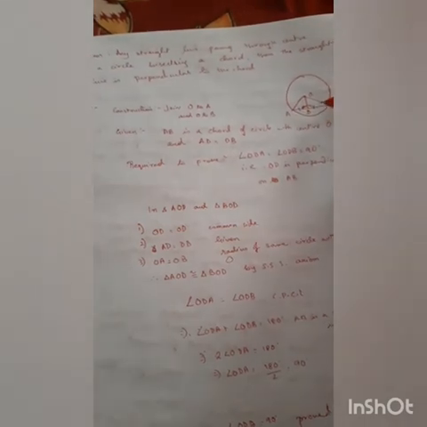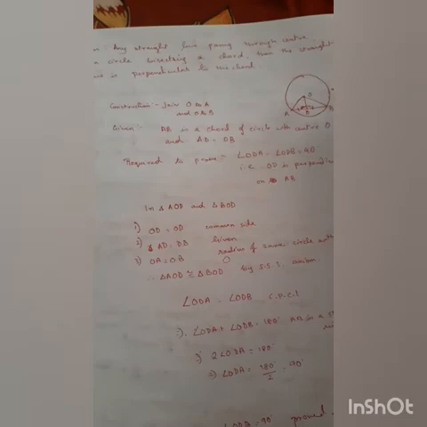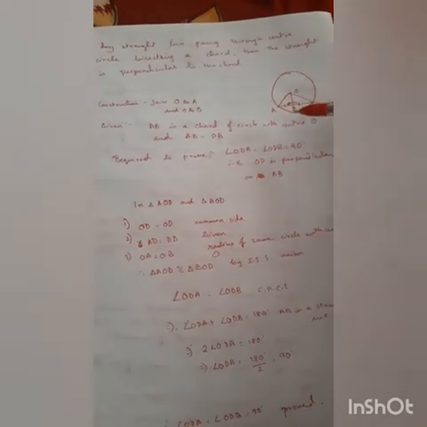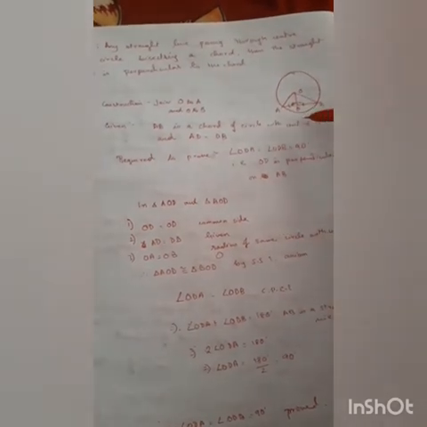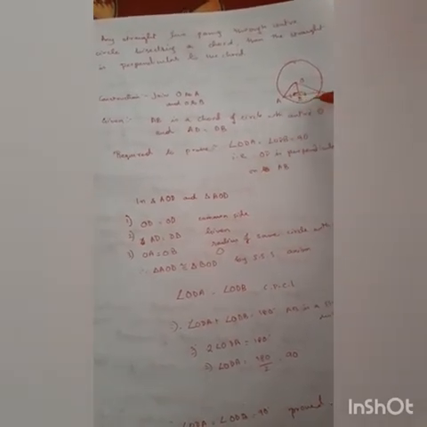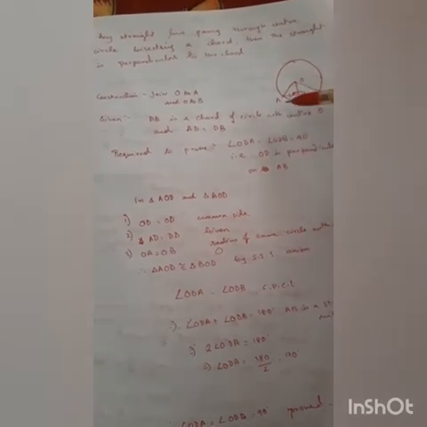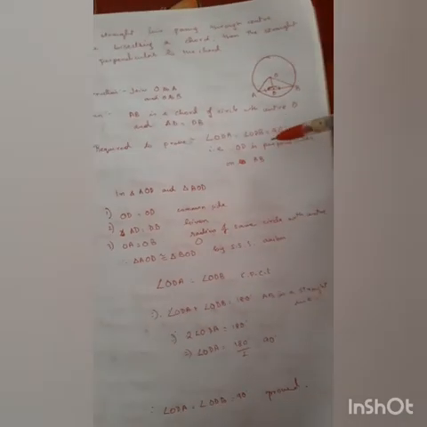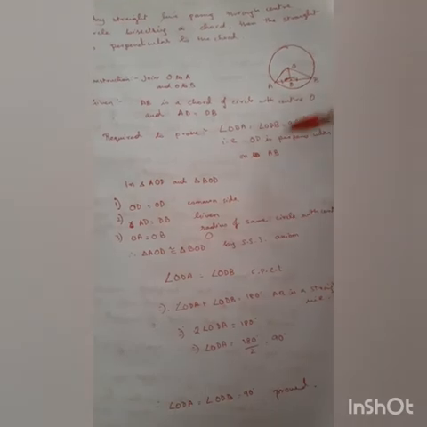Construction: first we have drawn a circle with center O, and let AB be the chord of the circle, and I have joined O to D where OD is bisecting the chord AB. Now we will join O to A and O to B. Now what is given? Given that AB is the chord of the circle with center O and AD equal to DB. This is given to us. In our last theorem we had proved this, and here it is given to us. Now what is required to prove? Angle ODA equal to angle ODB equal to 90 degrees. That is, OD is perpendicular to AB. We have to show that.